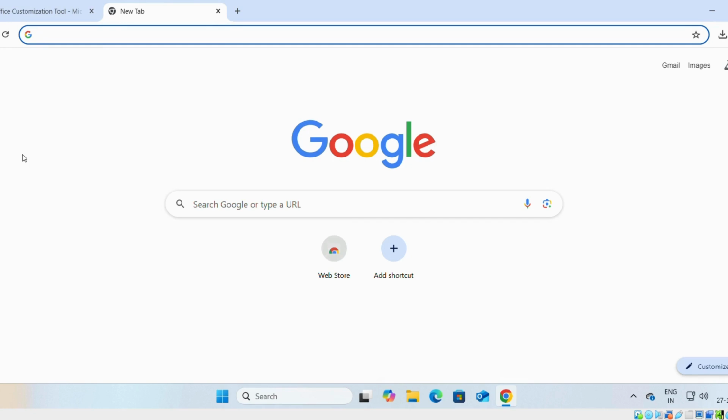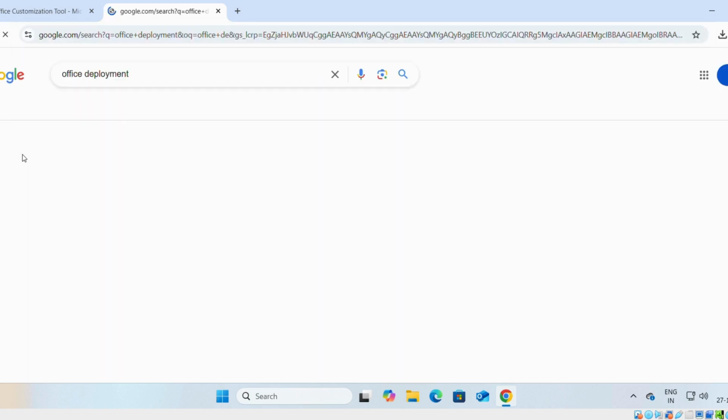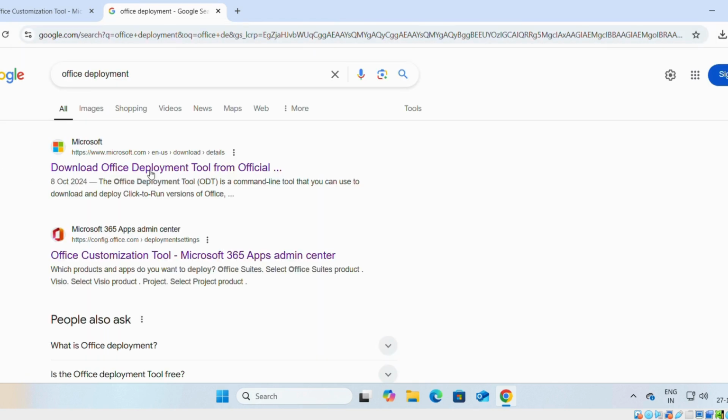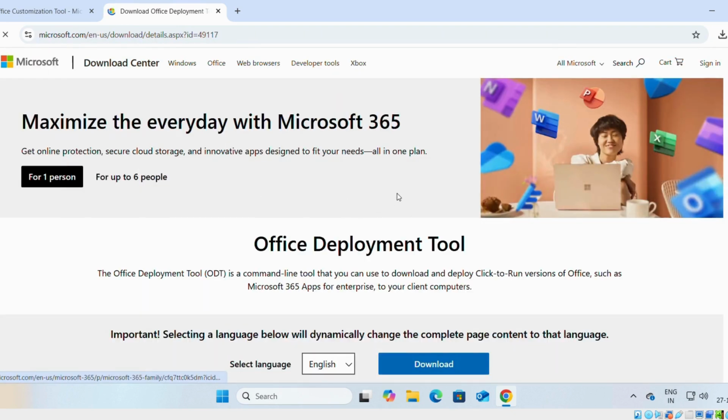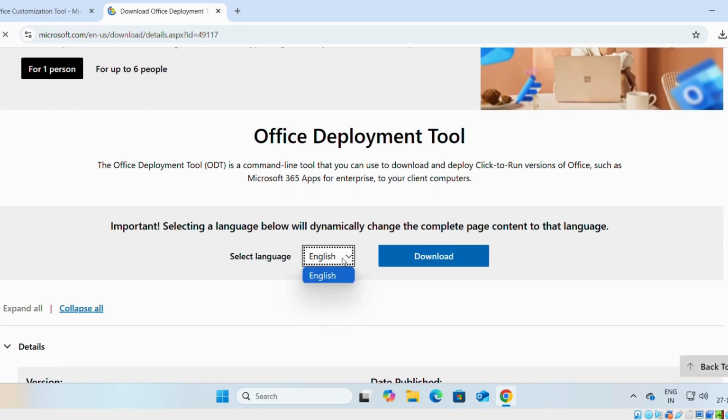We will search for Office deployment tool. Again, on the first link, which is on the Microsoft website, we will click on it. Here, this tool has only an English version. We will click on download.